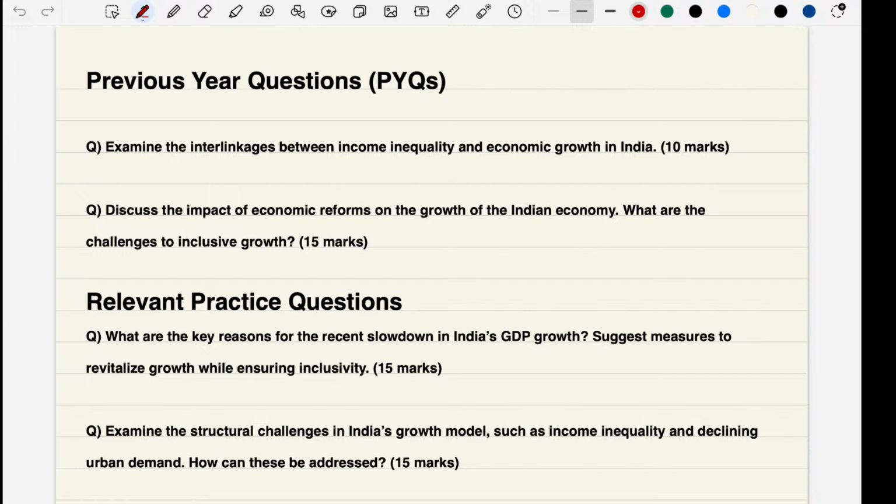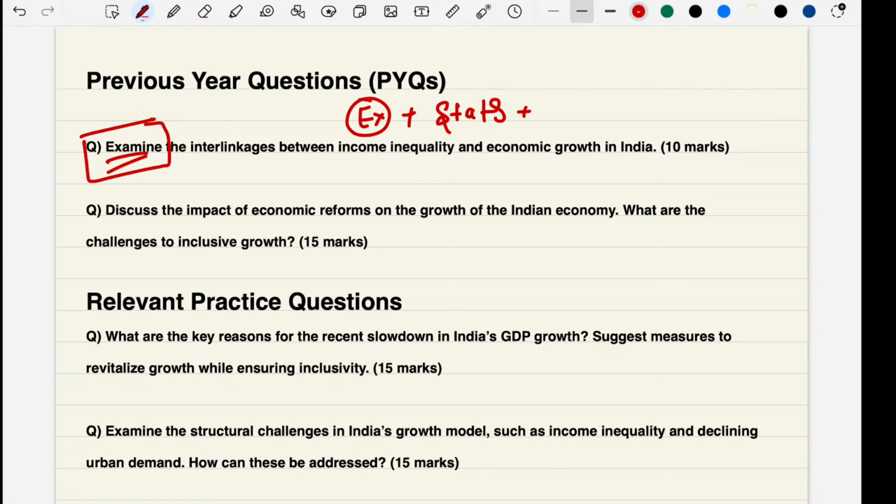Friends, the question is: examine. It is very, very important whenever you are writing, try to understand what the question tag means. Examine means we need to mention with examples and some of the stats.